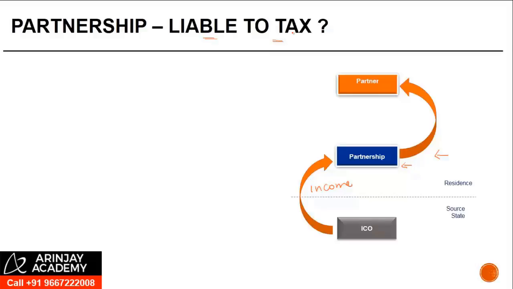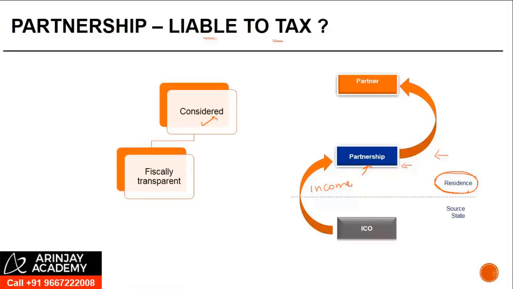But there could be two situations for taxation of a partnership firm. When we look at the tax rules of the country of residence, a partnership firm may be considered fiscally transparent. Now what this means is, suppose $100 were paid by the Indian company to the partnership firm. This is not going to be taxed in the hands of the partnership firm. Instead, it is going to be seen who the partners are. Suppose there are two partners, A and B, and they share the profits and losses equally.